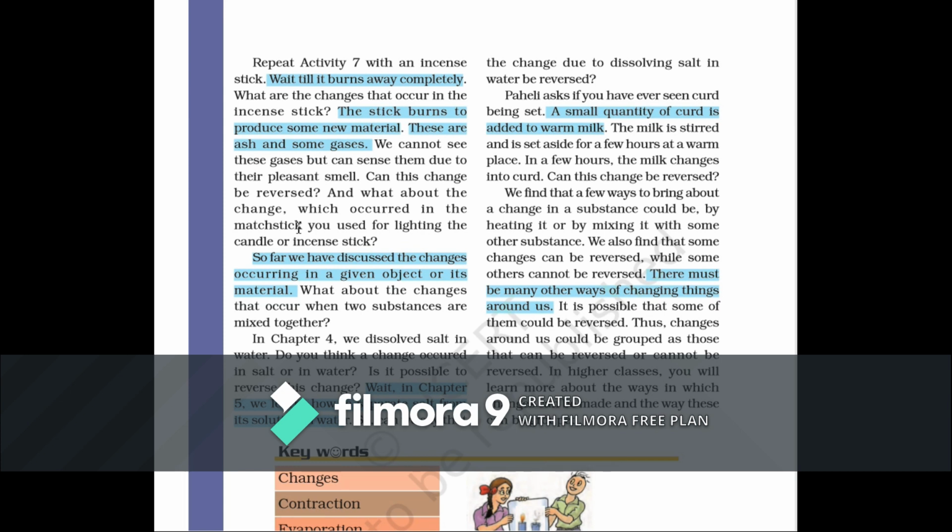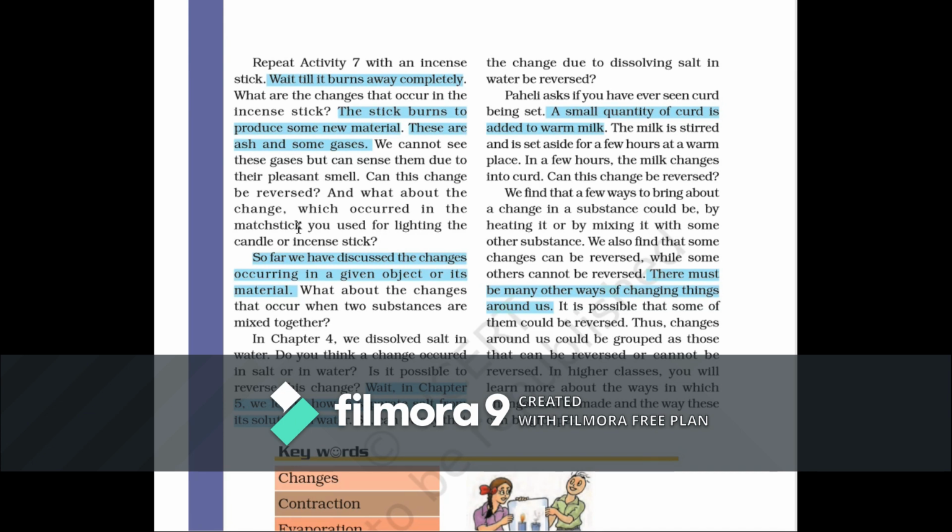After adding curd, it will become curd after a few hours. It means that curd is different from milk. They both have different chemical composition. So when your milk settles into curd, it is totally chemically changed and that cannot become milk again.